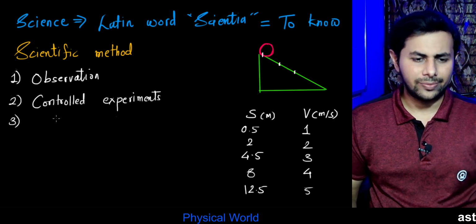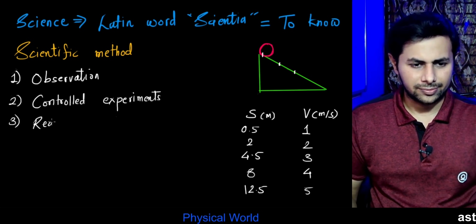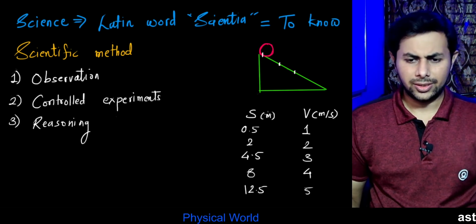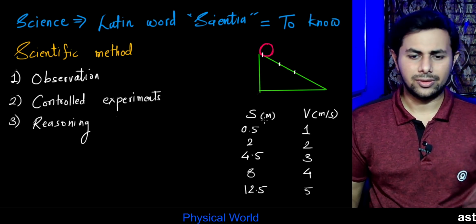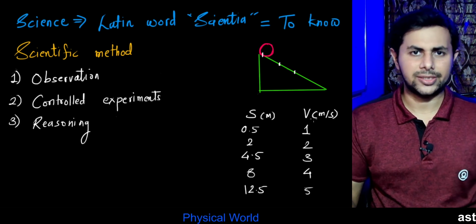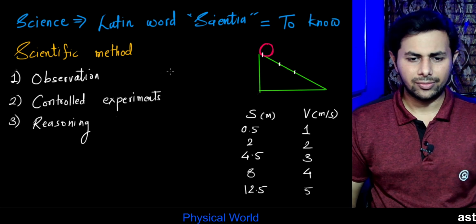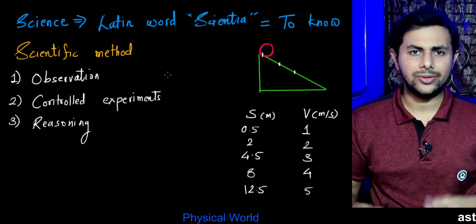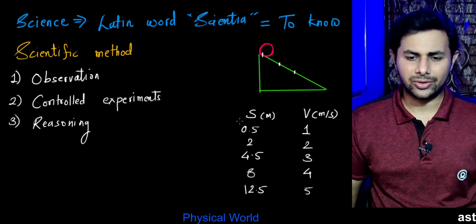So our next step is reasoning. We'll try to reason why the speed is such and such for such and such displacement. And after thinking, we'll try to find a mathematical model for this data.